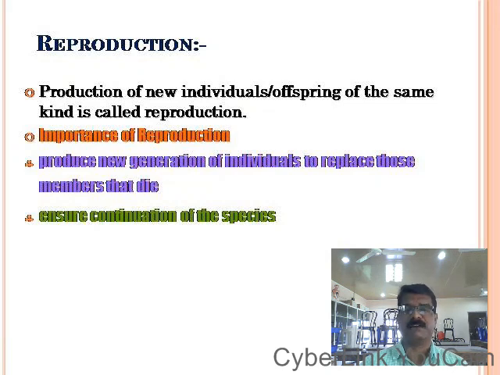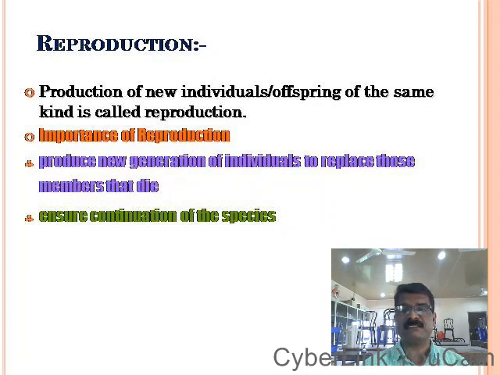What is reproduction? Reproduction, that is producing again. Reproduction is the process of producing new individuals or the offsprings of the same kind by the parents. The production of new individual of the same kind by the parents is known as reproduction. See, reproduction is having its own significance.